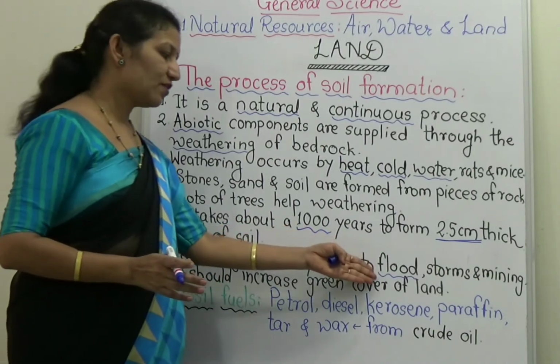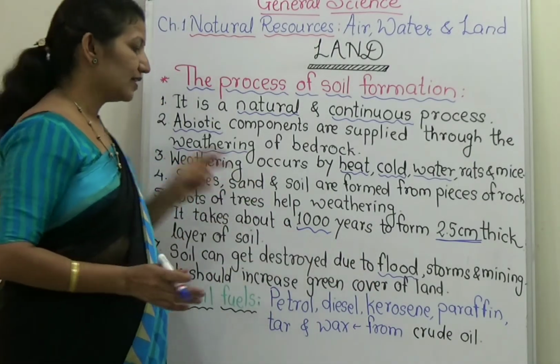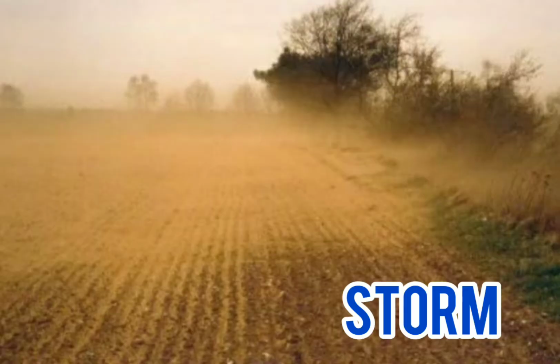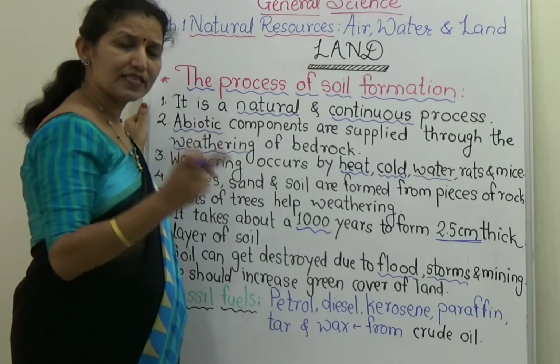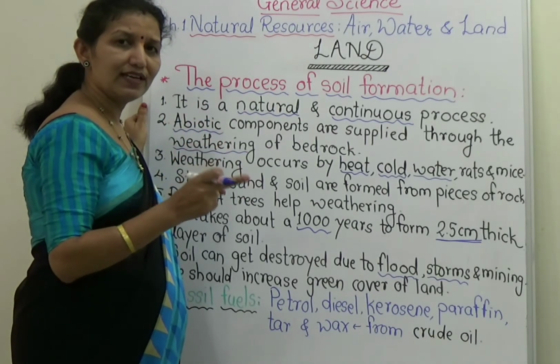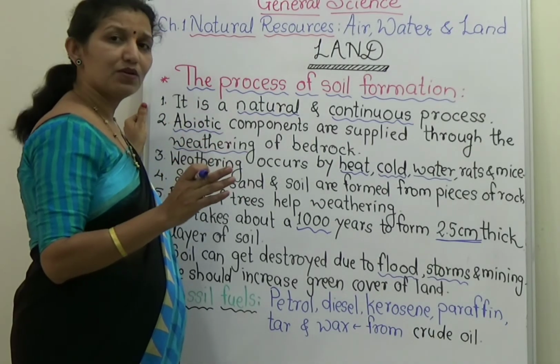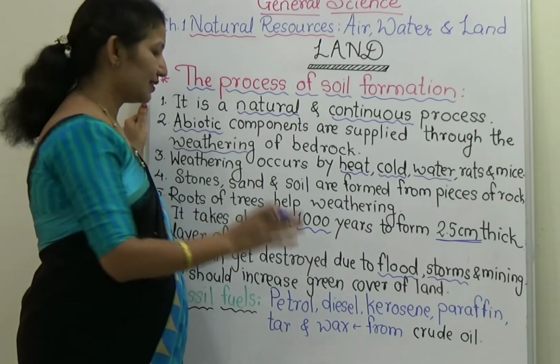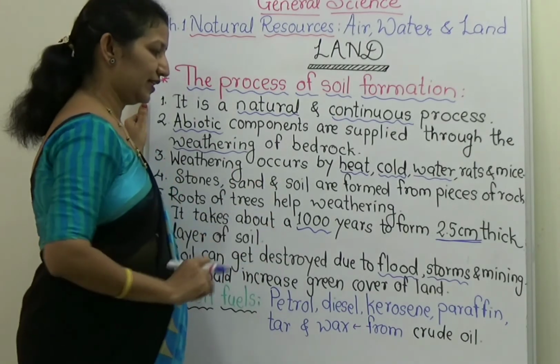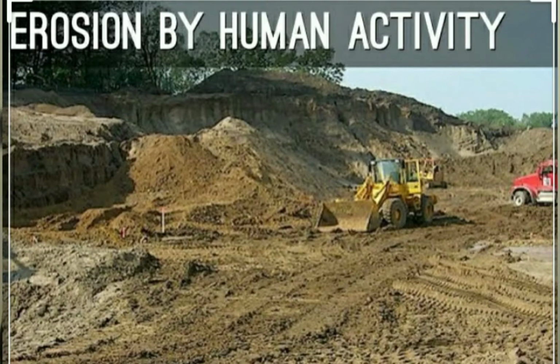Also because of storms. Whenever there are storms, they take the upper surface layer of the soil along with them, and because of that, the surface layer is destroyed. There is soil erosion.